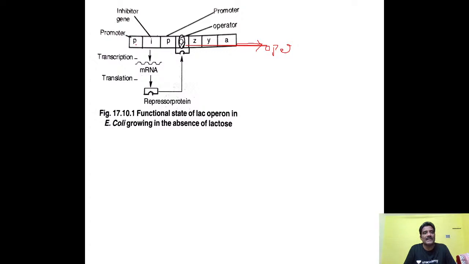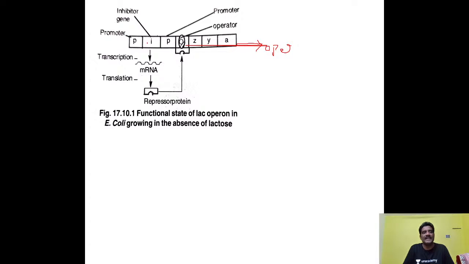This is the promoter region and this is the inhibitor region. One more promoter region here, and here the operator gene and Z, Y, A structural genes are present. But one point you have to understand here: what does operon mean? It consists of many genes.